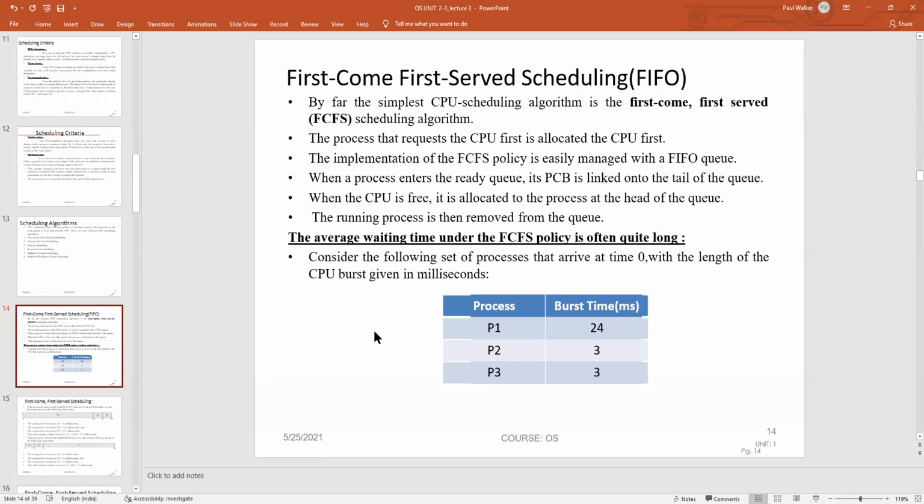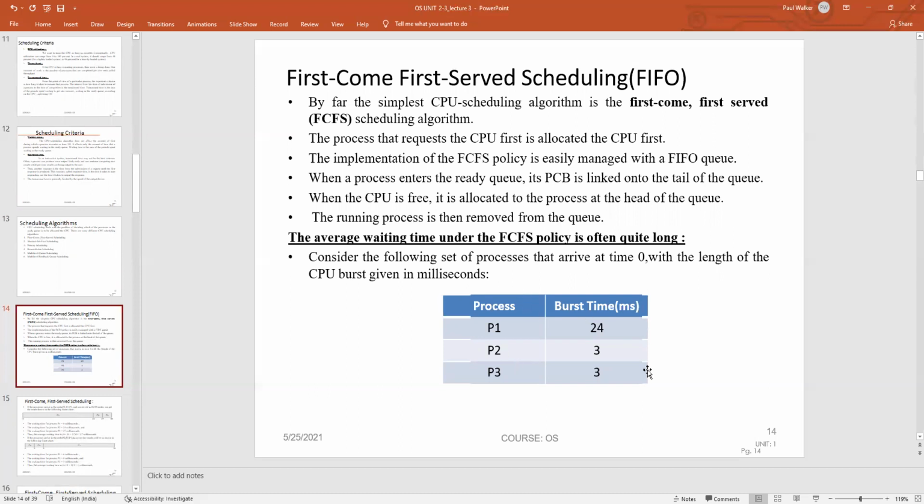Here, the process that is requested by the CPU will be allocated the CPU first. Whichever are allocated will wait on a first come, first serve basis. All of the processes waiting in the process control block will be added to the tail of the queue. Whenever the CPU is free, it is going to allocate the process at the head of the queue. The remaining running processes are in the queue.